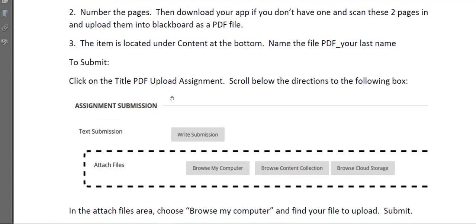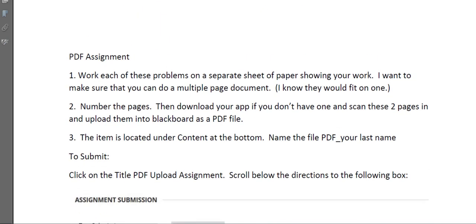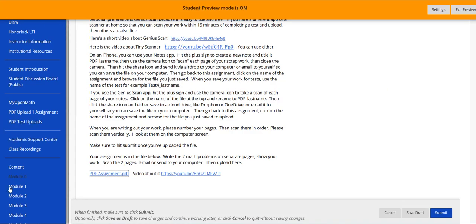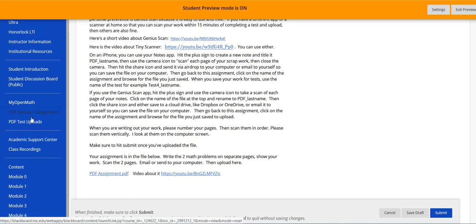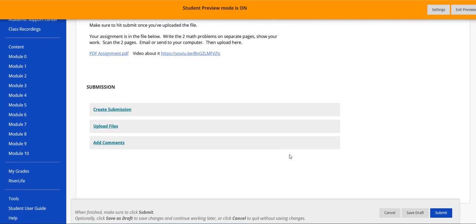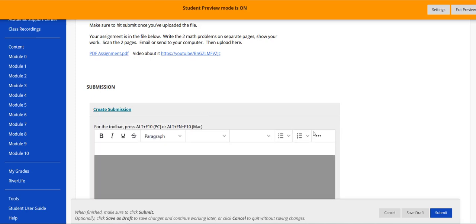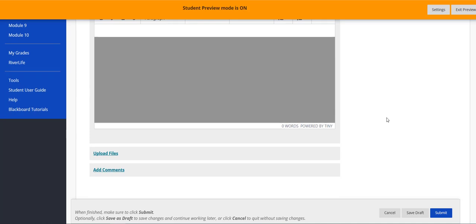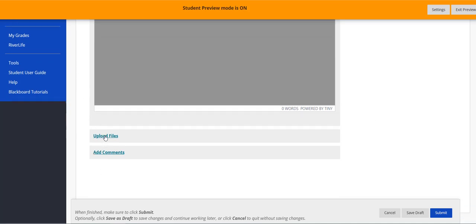Then you'll come back to this link. This is the same link that you're going to come back to. Let me see if I can get out of that PDF. So you're going to come back here, and now you've done all this part. You're going to go down here and say create submission. You don't have to type anything in there, but you're going to upload files.